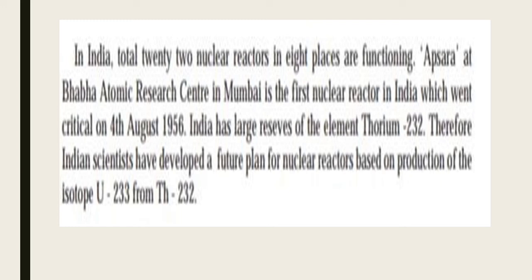First one is the moderator, that is graphite or heavy water is used as a moderator for reducing the speed of neutrons. And the second one is the controller, to reduce the number of neutrons by absorbing them. Rods of boron, cadmium, barium, etc. are used in the controller. The heat produced in the fission process is taken out by using water or coolant. Water is transformed into steam. By means of this steam, turbines are driven and electricity is generated.